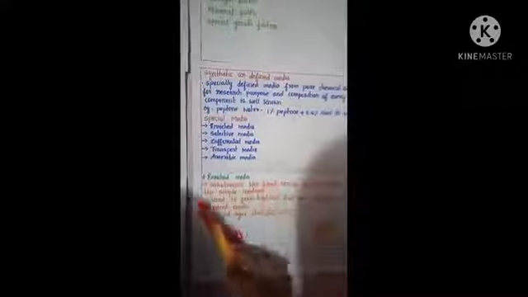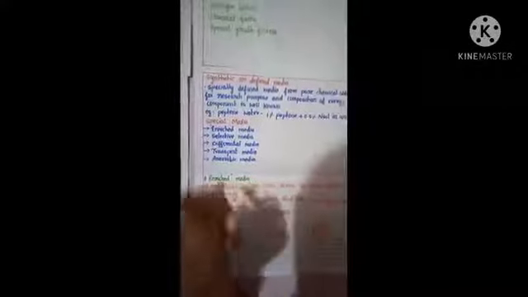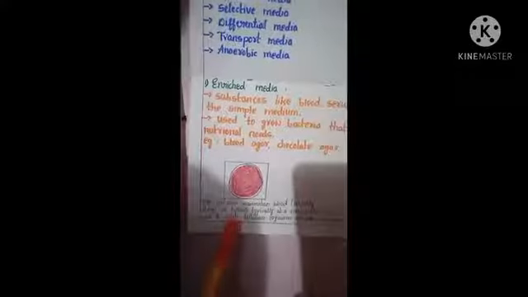It is used to grow bacteria that are exacting in their nutritional needs. Examples are blood agar and chocolate agar. This is the blood agar. Blood agar contains mammalian blood, usually sheep or horse.